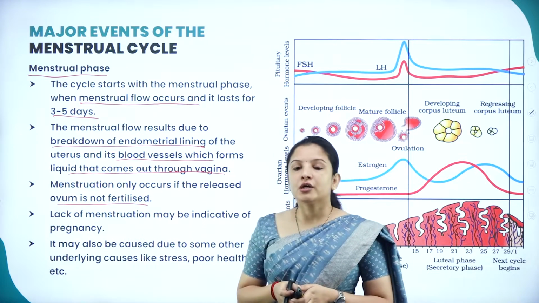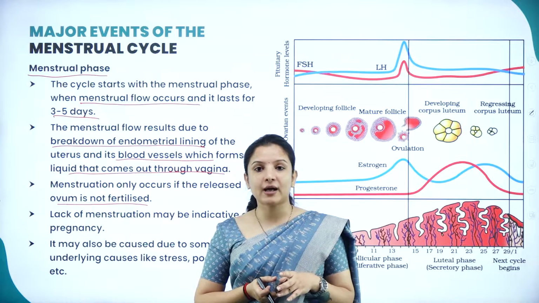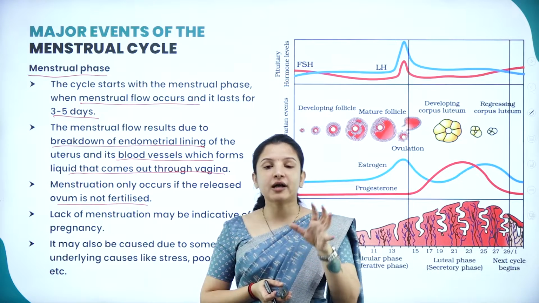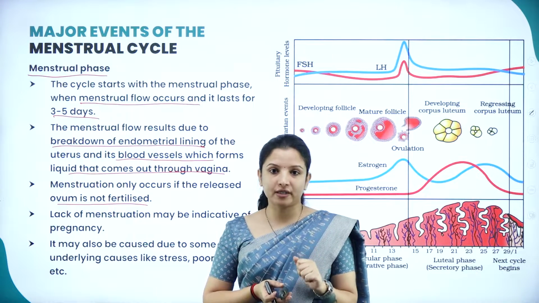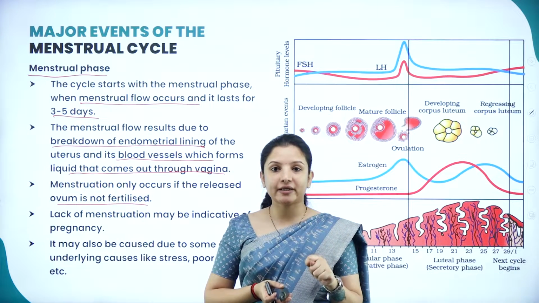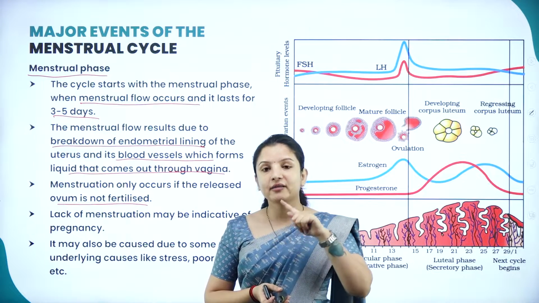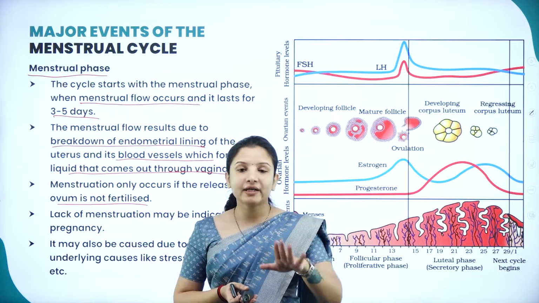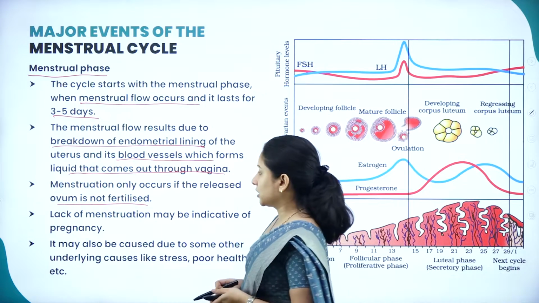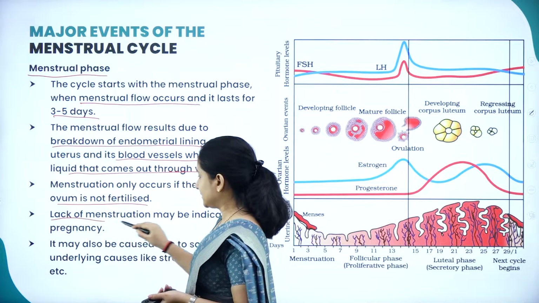As I told you, during the menstrual cycle, on the 14th day, the mature Graafian follicle would have ruptured and released the ovum or the egg. If that ovum is not fertilized by the sperm, then only on the 28th or the 29th day will the menstruation begin. Otherwise, it will lead into pregnancy where menstruation will not occur. So lack of menstruation may be indicative of pregnancy.